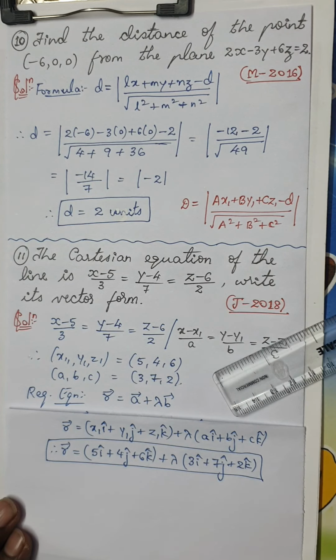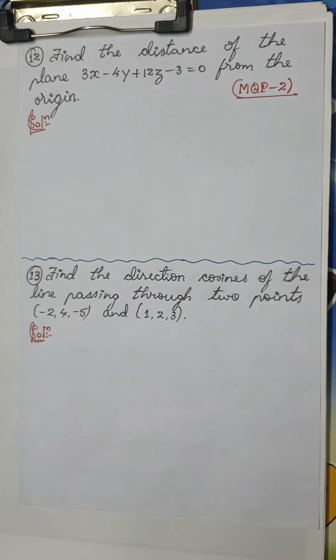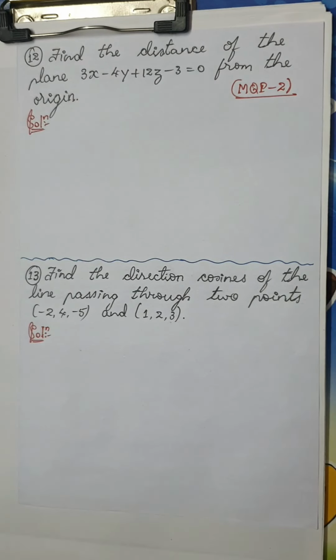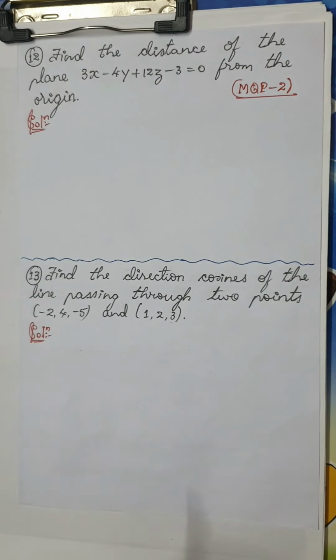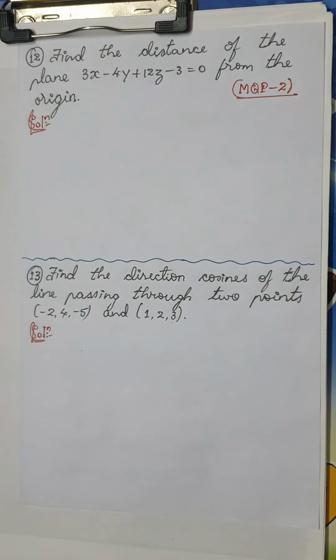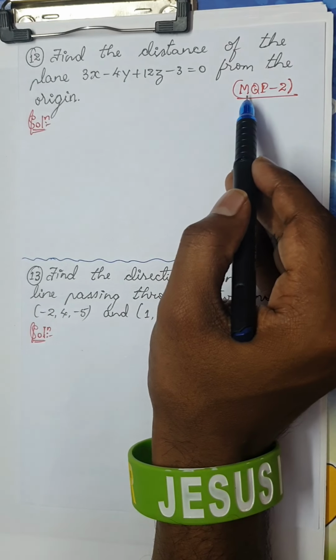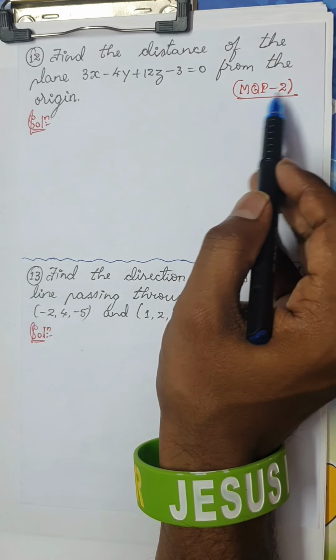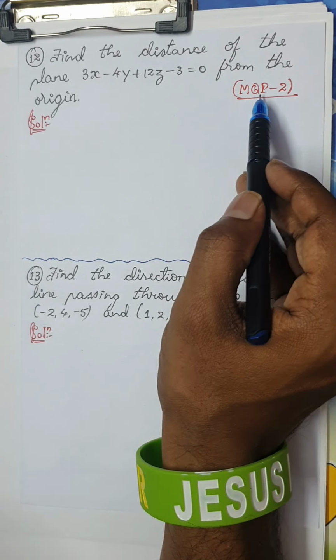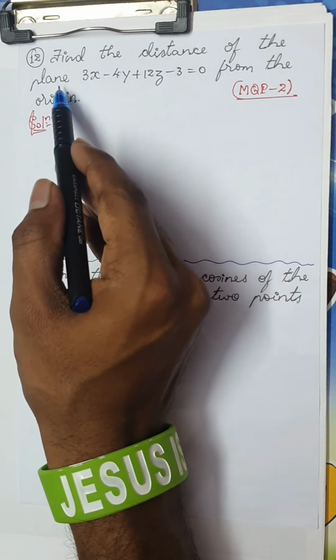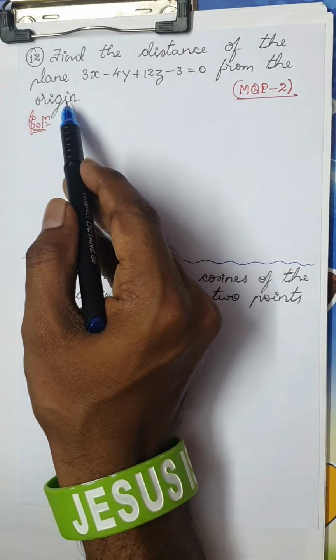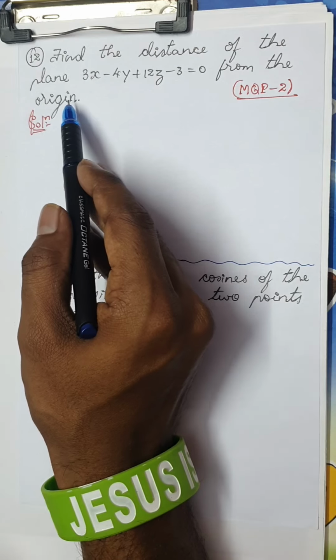Okay, so we are moving on to the next question. Dear students, we have solved almost all the questions which have been asked in previous years. The next questions which I am going to solve are all extra questions, a few additional questions. Now this question, you can find in the second model question paper of reduced syllabus. Find the distance of the plane from the origin. This question is similar to what we just did now.